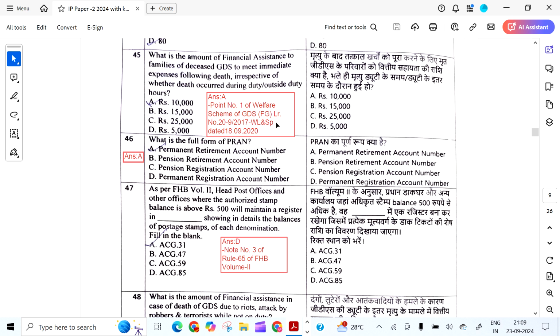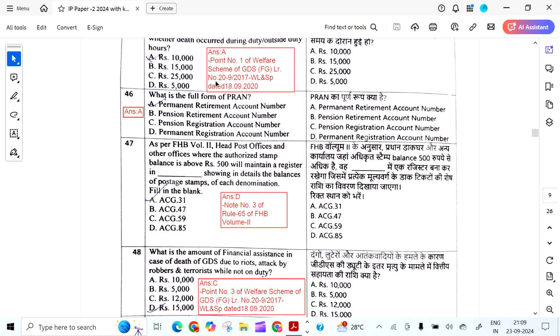What is the amount of financial assistance to families of deceased GDS to meet immediate expenses following death, irrespective of whether the death occurred during the duty or outside the duty? It is 10,000 rupees. From the welfare scheme they have given this question.